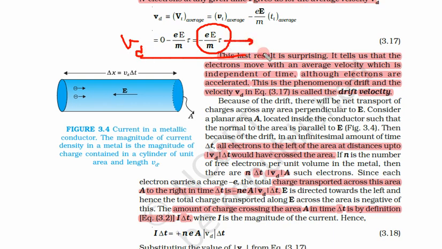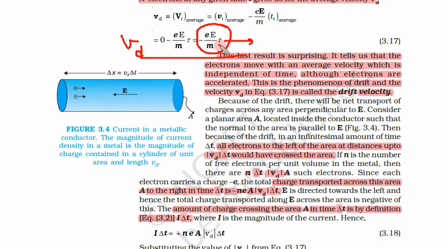Why? Because this tau is average. Although electrons are accelerated, they are moving with an average velocity which is independent of time. Why? Because they are suffering collisions. After each collision there is some time, which is called relaxation time, and due to these collisions this is a constant kind of number, an average velocity. So even though there was an acceleration, electrons are moving with a constant velocity.